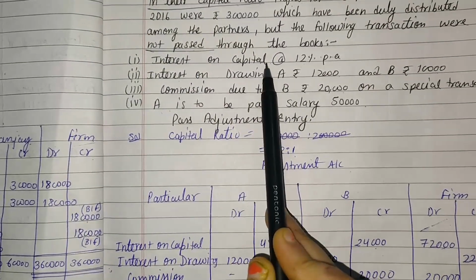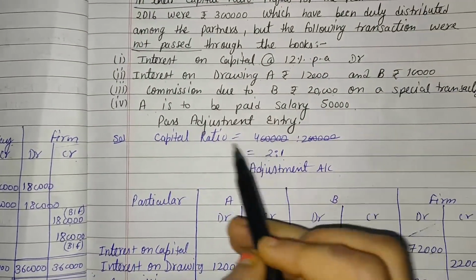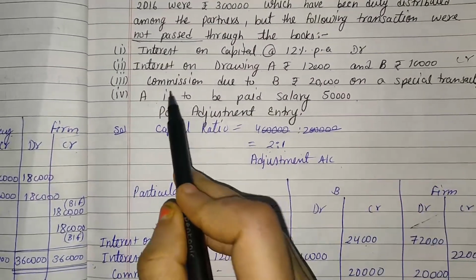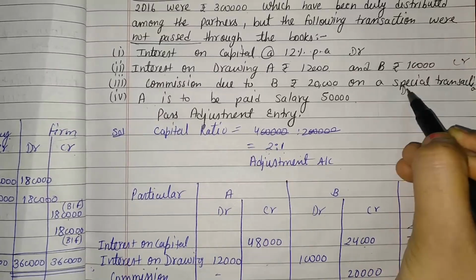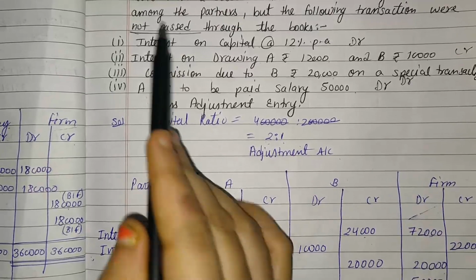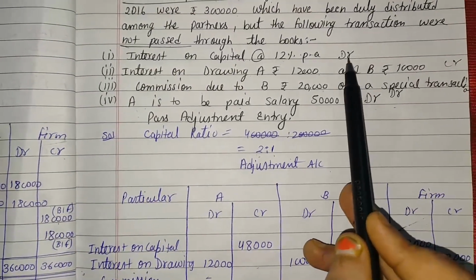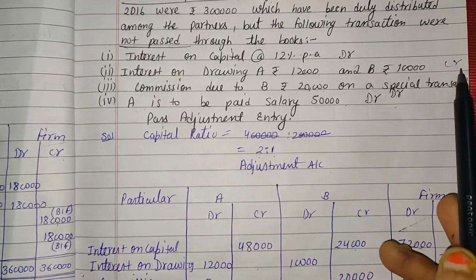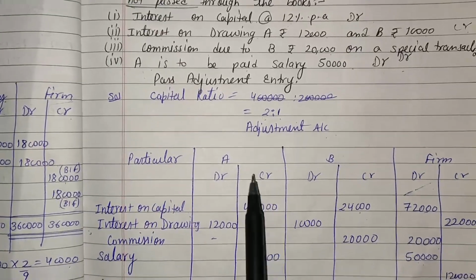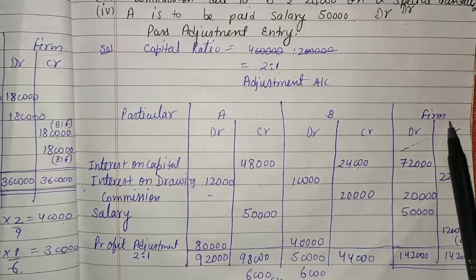Interest on capital comes on the debit side of the profit and loss appropriation account. Interest on drawing comes on the credit side. Commission comes on the debit side and salary comes on the debit side. It is the case of not given, so all the items can be reversed. Debit is reversed to credit and credit is reversed to debit. Now the adjustment account: there are two partners A and B. Collectively they are called the firm.